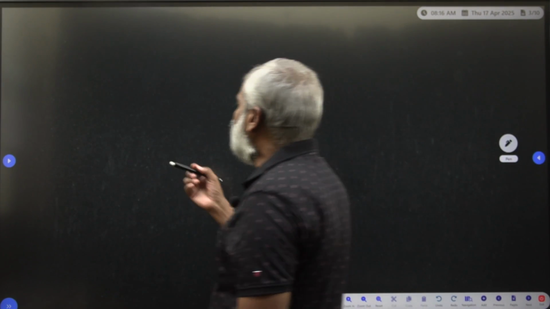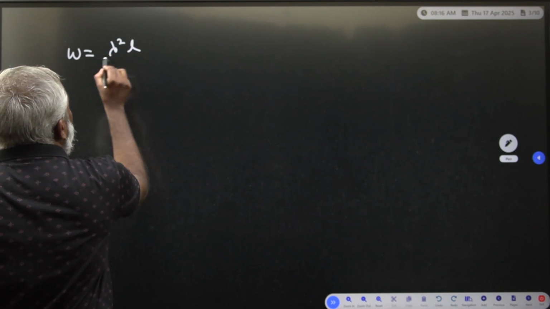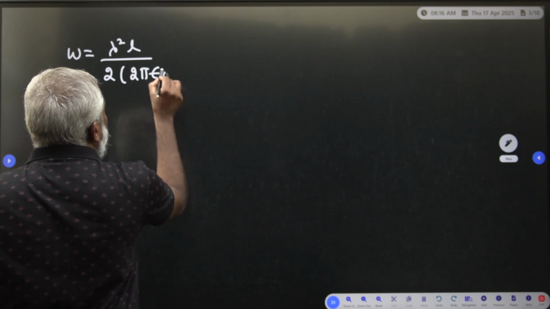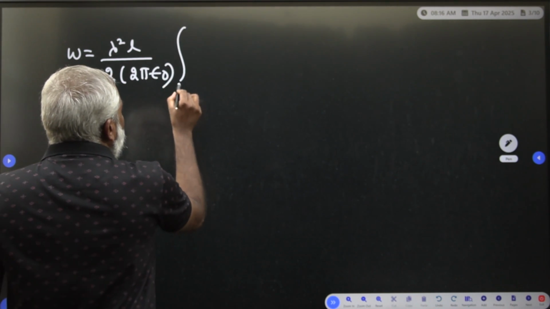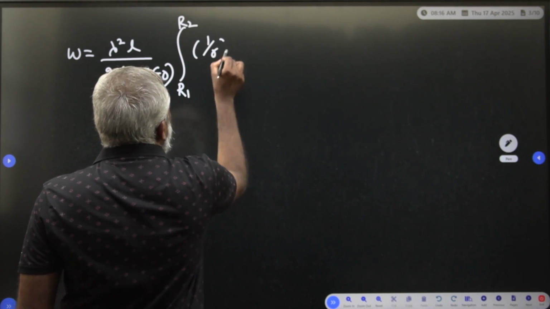So W is equal to lambda square L divided by 2 into 2 pi epsilon naught, times the integral from R1 to R2 of 1 by R dr.